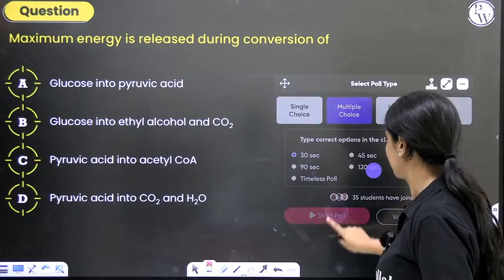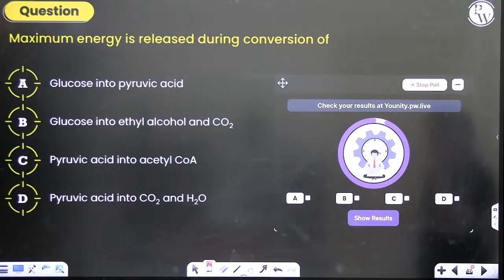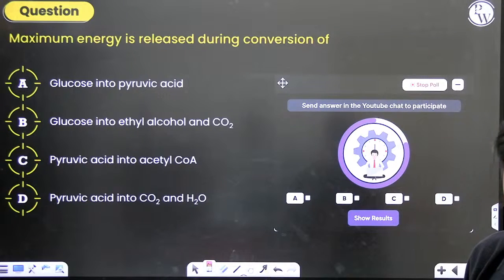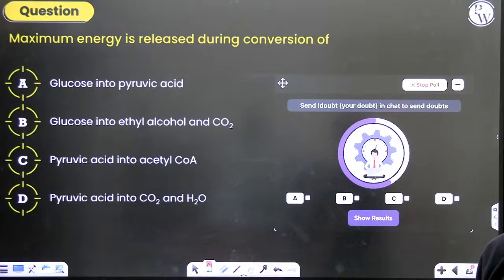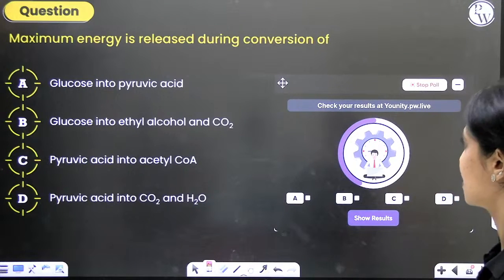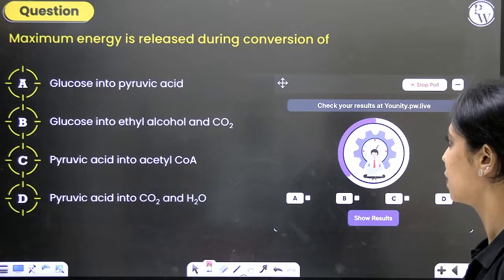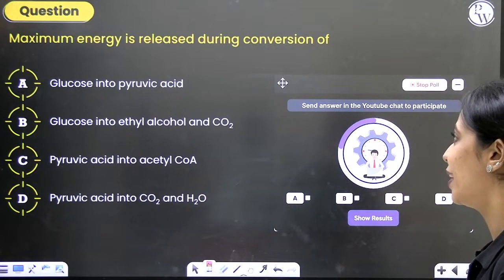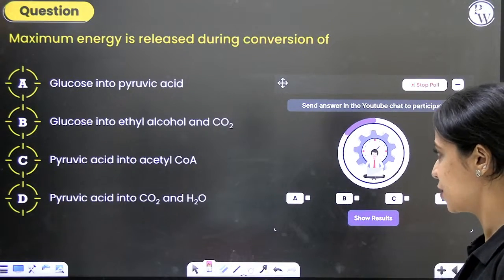Next question. Maximum energy is released during the conversion of which of the following? Glucose to pyruvic acid, 2 ATP and NADH.